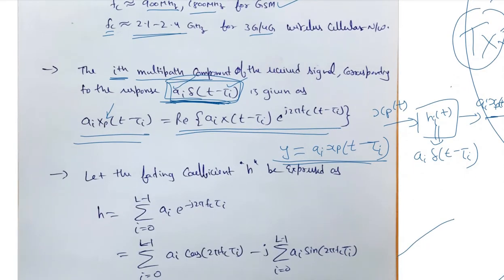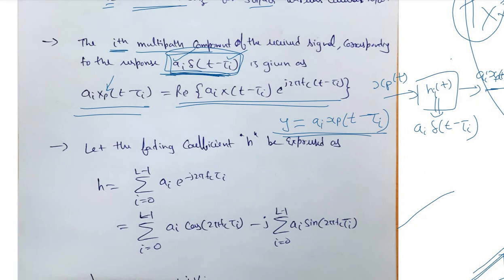Let us number this expression as equation number 2. Now we know that the fading coefficient h can be expressed as this. This we have already seen in the previous class. Alright, so let us simplify this a bit using Euler's identity. Let us represent this complex exponential in terms of sinusoids.